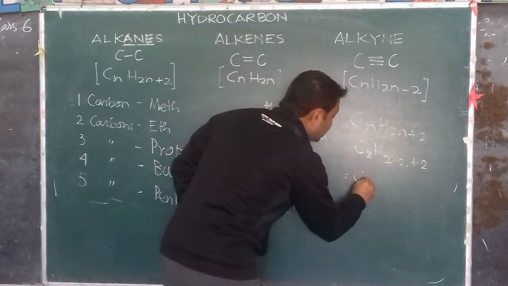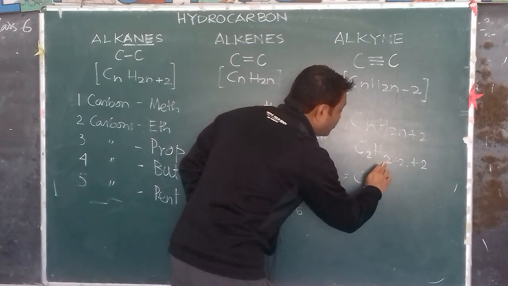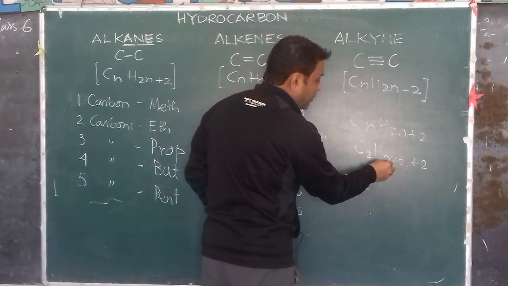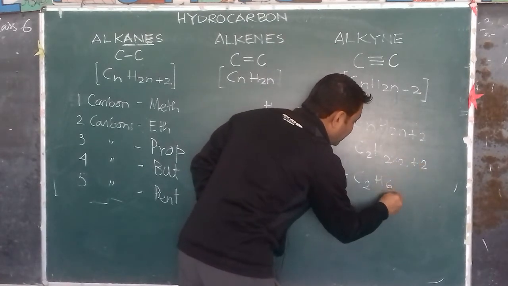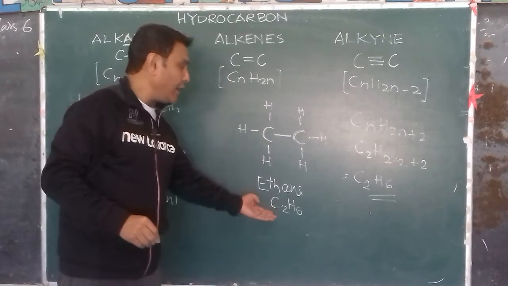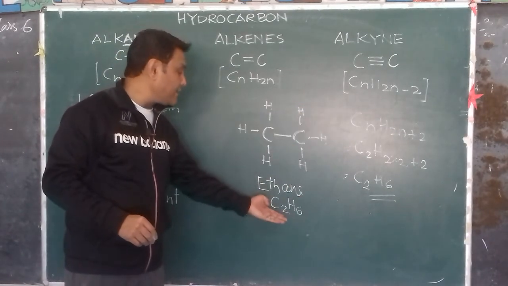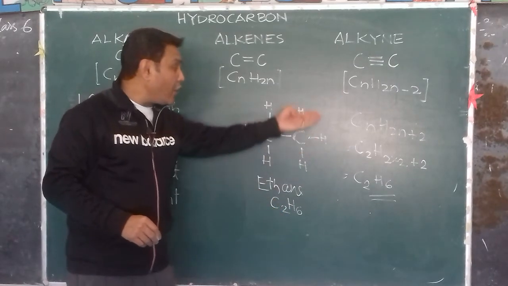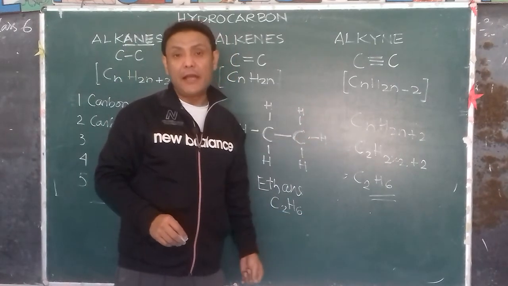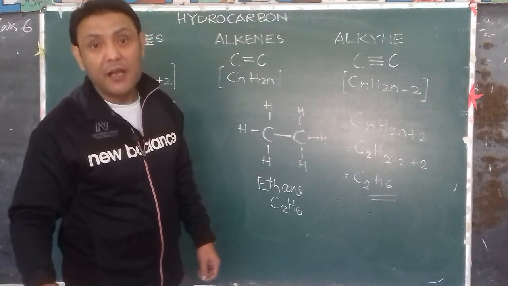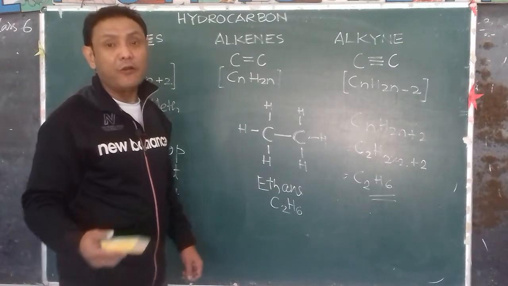So C2H. Now how many H's? How many hydrogen? 2 2s are 4, plus 2, 6. So thus, using the general formula CnH2n plus 2 for alkanes, this is ethane. So it all depends upon the number of carbon atoms, because n signifies the number of carbon atoms in the hydrocarbon.